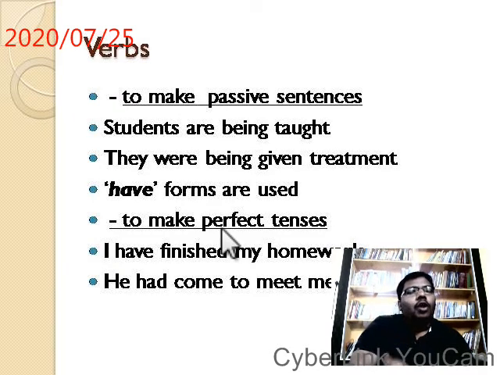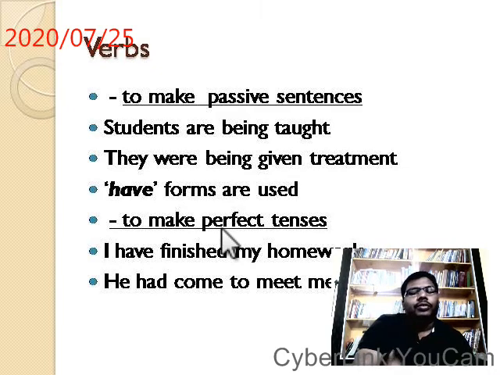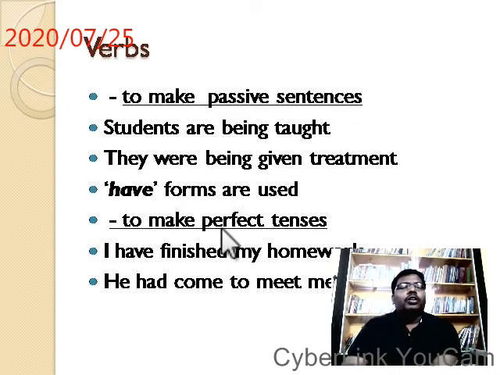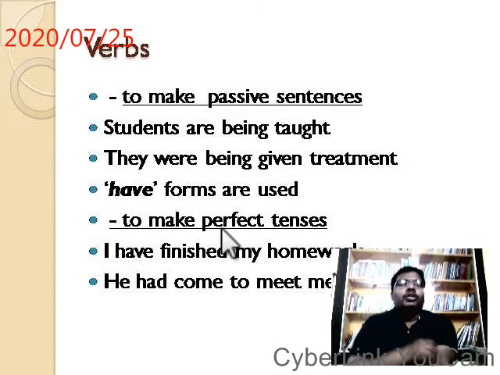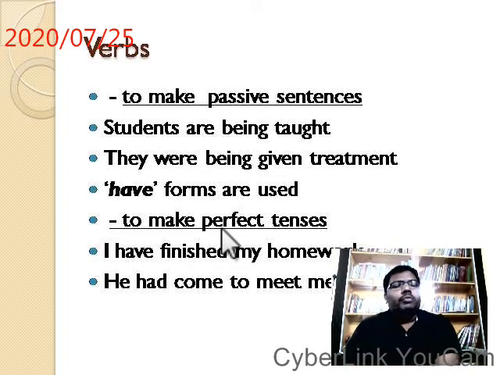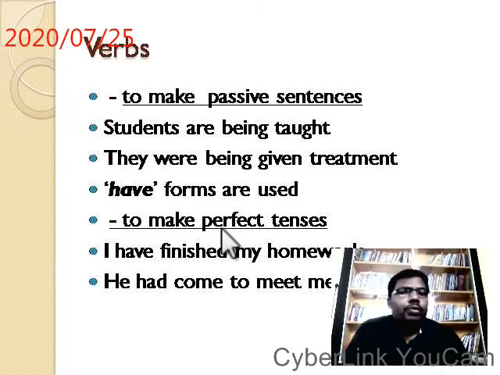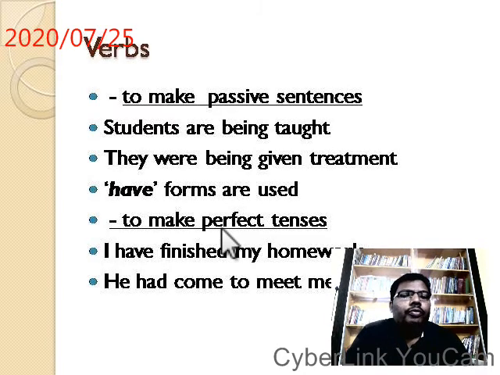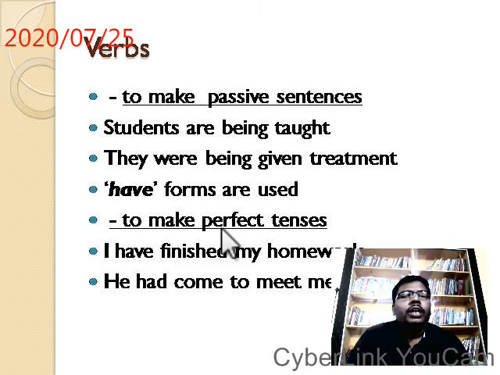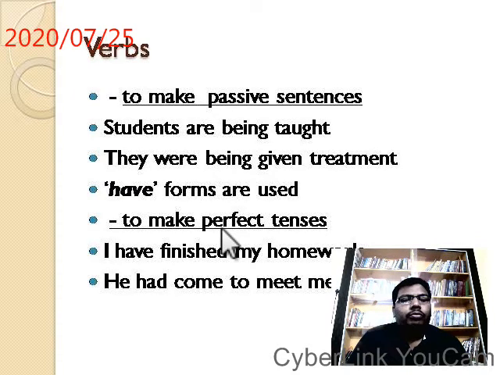And again, be forms are used to make passive sentences, passive statements. Students are being taught. They were being given treatment.